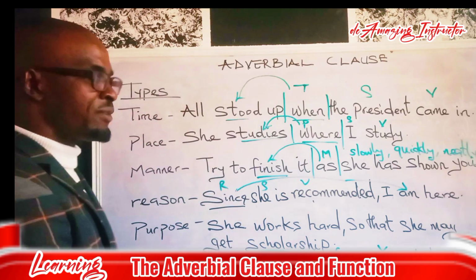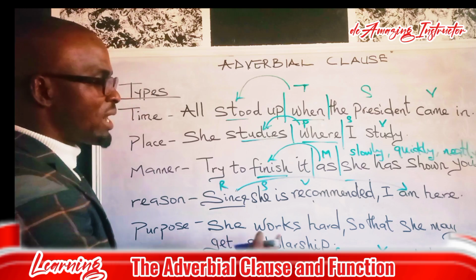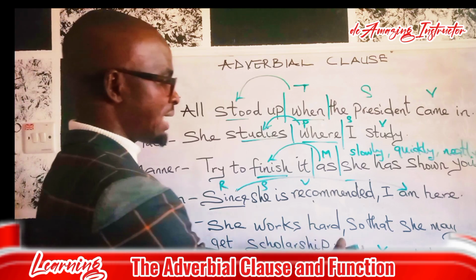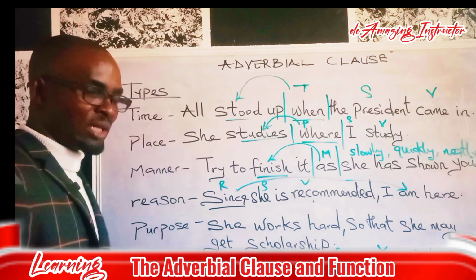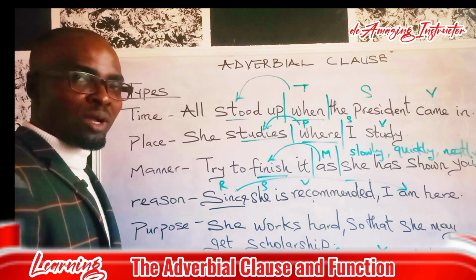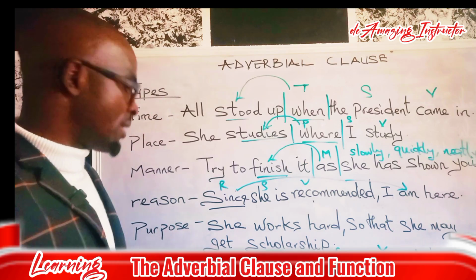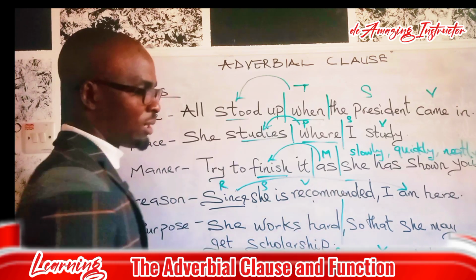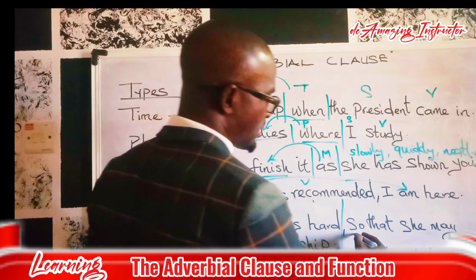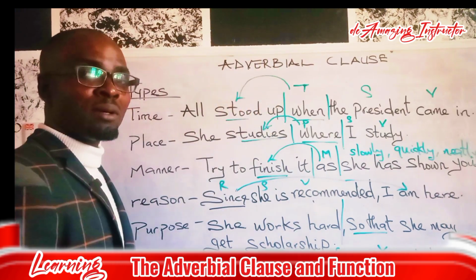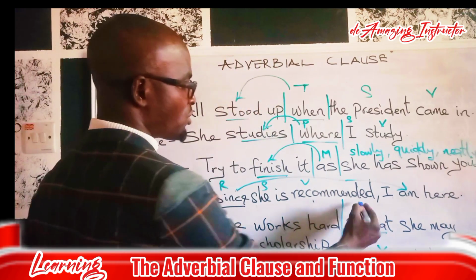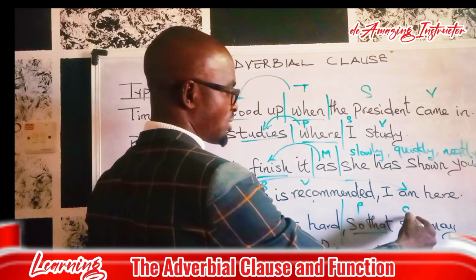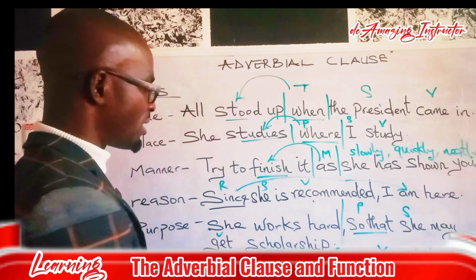The last one is adverb of purpose. She works hard so that she may get scholarship. What is the purpose of our working? So that she may get scholarship. Now, she works hard is our main clause. So that is our adverb. So that is our purpose. And she may get scholarship: she is our subject, may get scholarship is our verb.